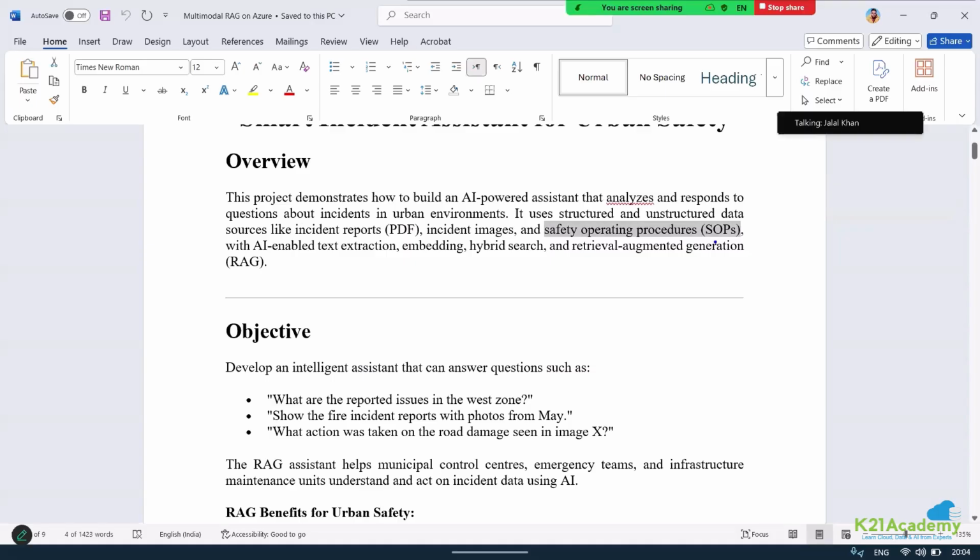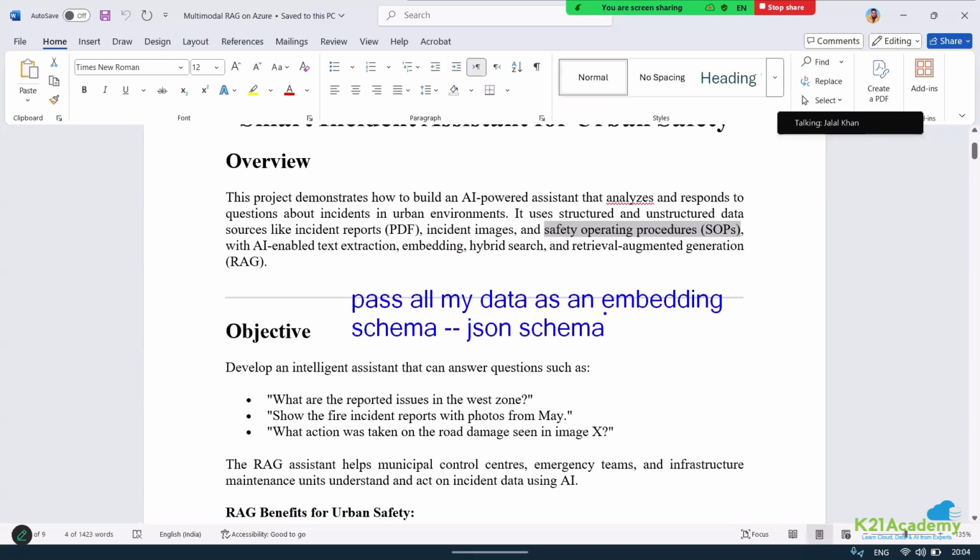I want to pass all my data as an embedding. To do that, I'll define a schema, a JSON schema, which is going to be coherent for all these different types of data.